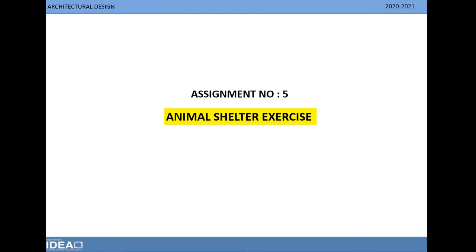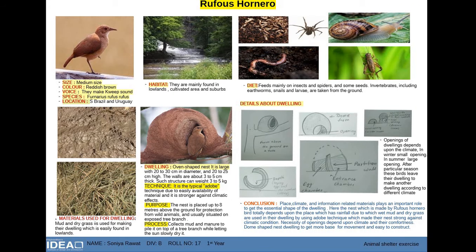Assignment number 5, Animal Shelter Exercise. The shelter of the Rufous Hornero is made by the bird keeping in mind need, context and form. Seeing environmental conditions, the nest is built on a branch of a tree or at any place above ground. The materials used to make this nest were locally available, like mud and grass, which make a good binder to hold the nest during surrounding conditions. Also, the shape of the nest helps to prevent climatic effects. Other than that, it also prevents other animals and birds from getting inside the nest. Partitions, openings and depth given to the nest depend upon their comfort and also privacy.